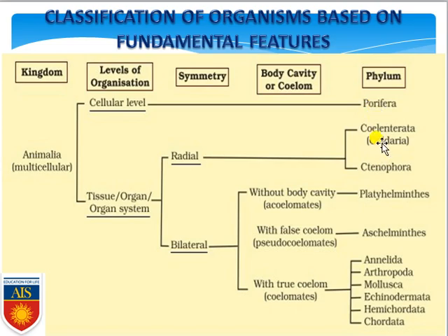Except Porifera, Cnidaria and Ctenophora, the other phyla are present here. Bilateral symmetry is categorized based on body cavity. Without a body cavity means acoelomate, organisms not having a coelom, and these are the Platyhelminths. Next, if a body cavity or coelom is present but it is a false coelom, that is another category known as pseudocoelomate organisms, that is Aschelminthes or Nematoda. The last category is of those having a true coelom, commonly known as eucoelomate. Within this, Annelida, Arthropoda, Mollusca, Echinodermata, Hemichordata and all chordate organisms belong.